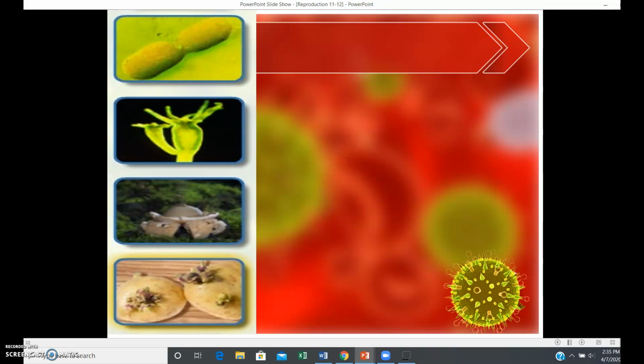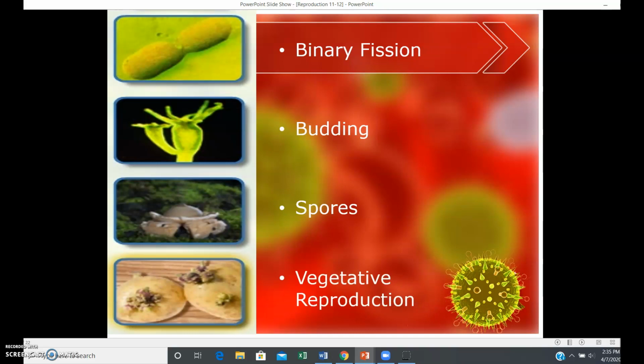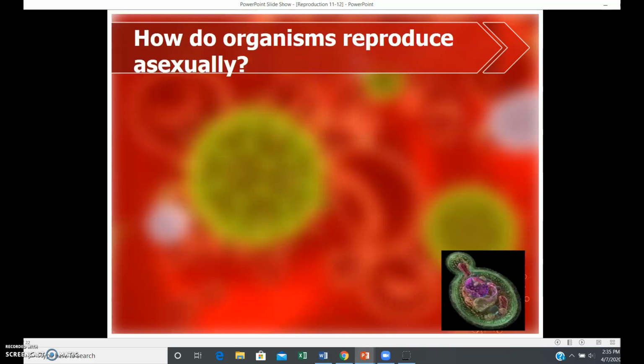And how does this happen? Well, there are four main ways. So if you're taking notes, I would make 4 sections in my notes under asexual reproduction. The first way is called binary fission. The second is budding. The third is by spores. And the fourth is called vegetative reproduction.